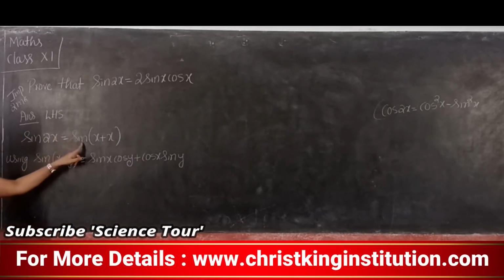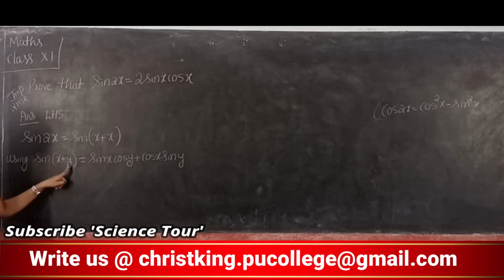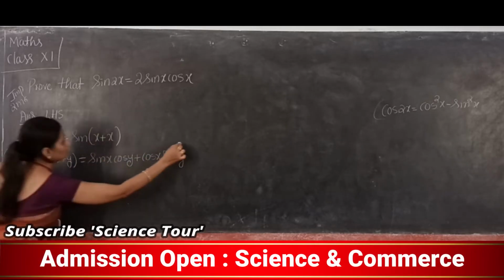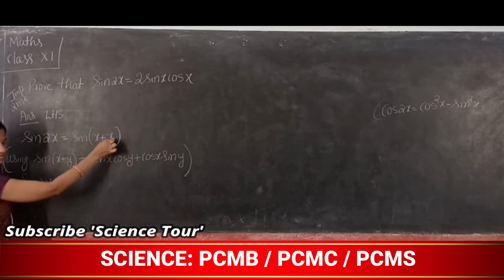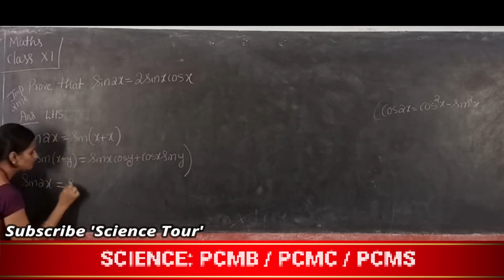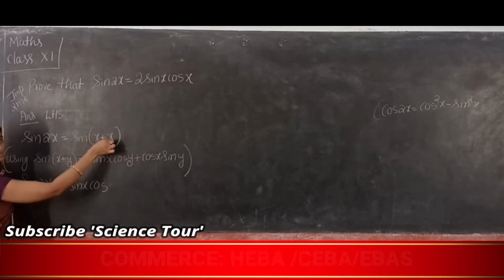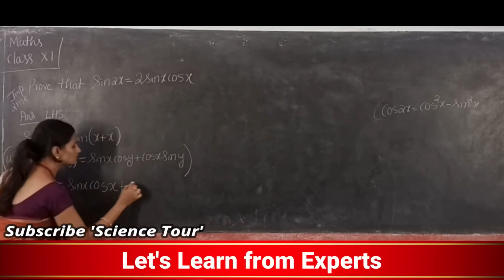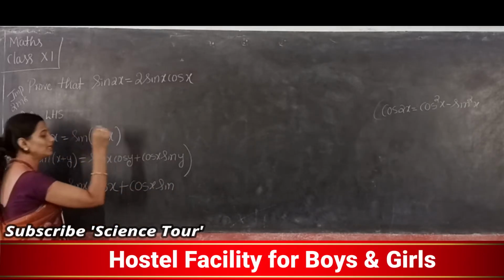Now I need sin x plus x. That means in sin x plus y, replace y with x. So sin 2x is equal to sin x plus x, which means sin x cos y, and in place of y it is x, so cos x, plus cos x sin y, and in place of y it is x.